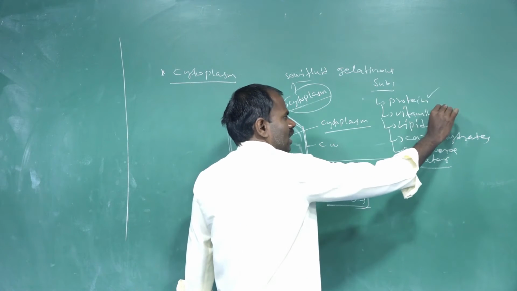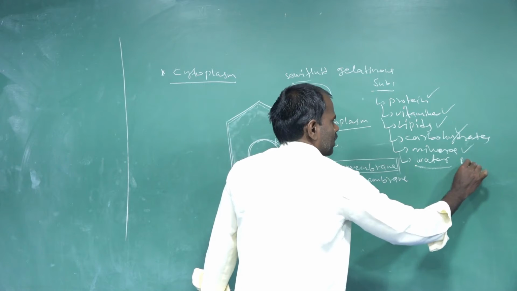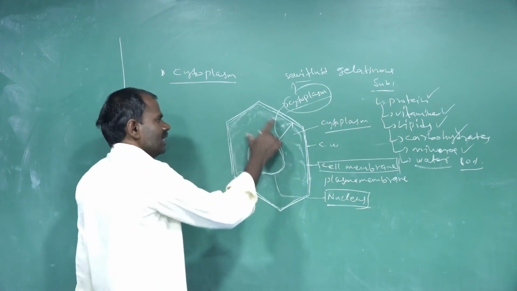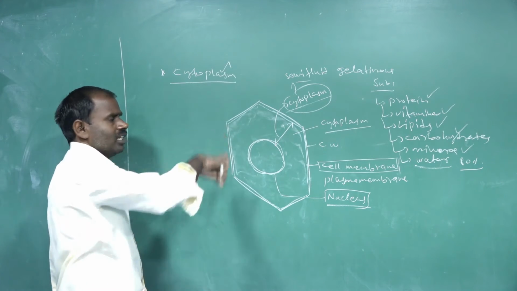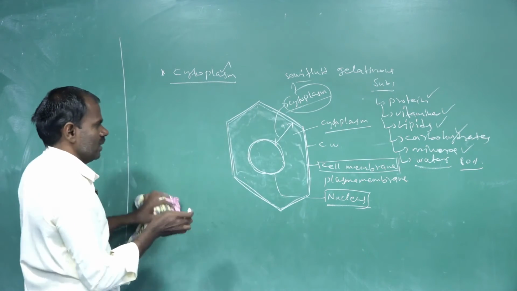The cytoplasm contains semi-fluid gelatinous substances like proteins, vitamins, lipids, carbohydrates, minerals and 80% water.